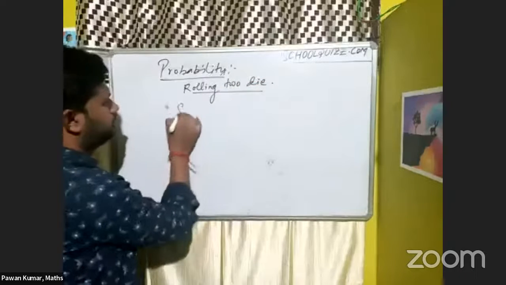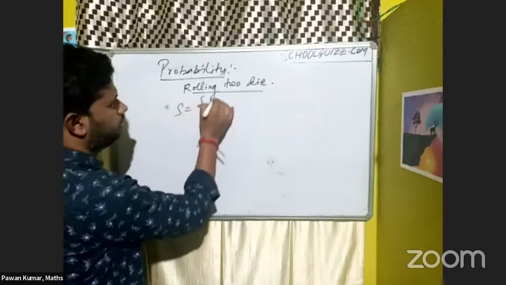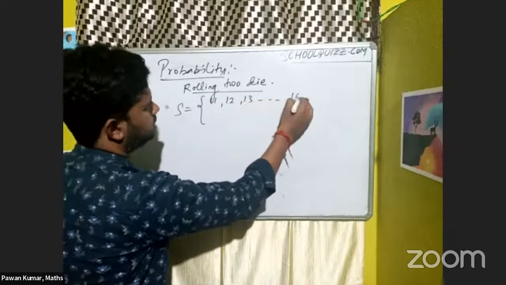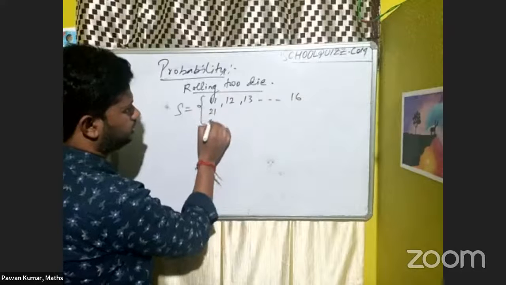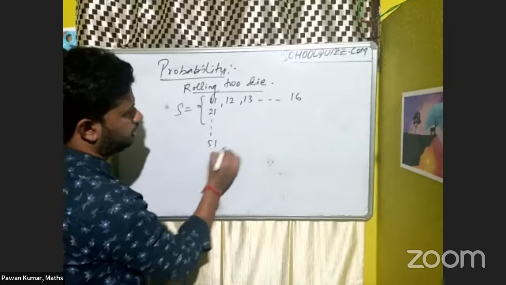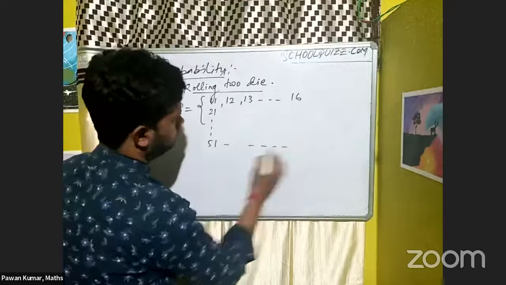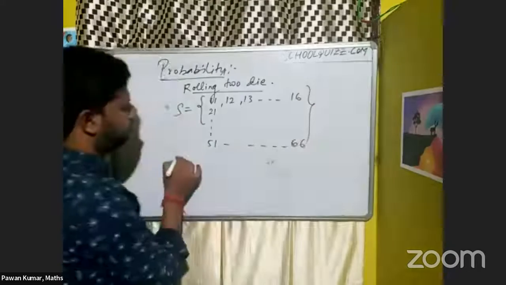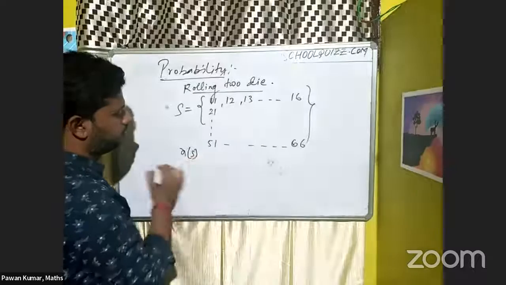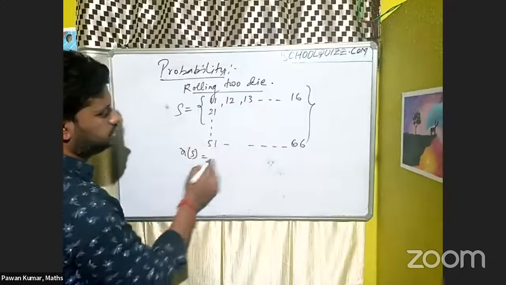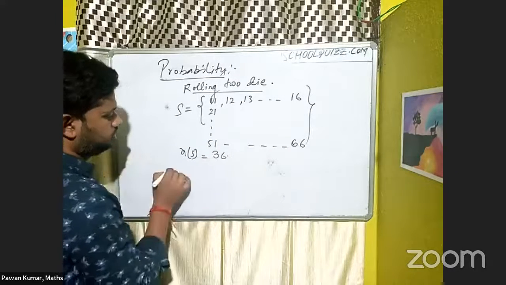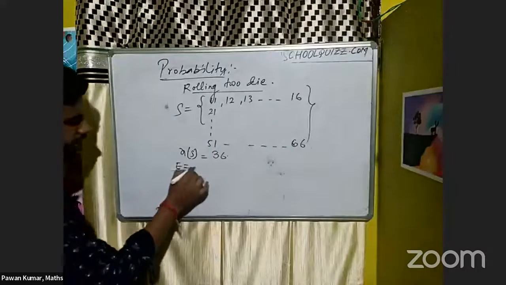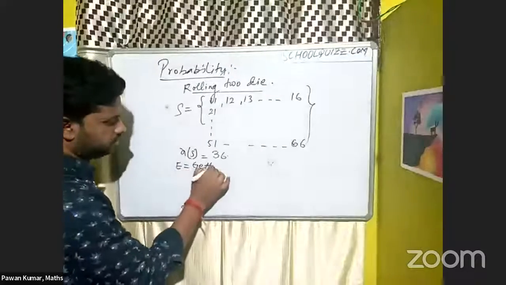So the number of possible outcomes, n(S), is 36.